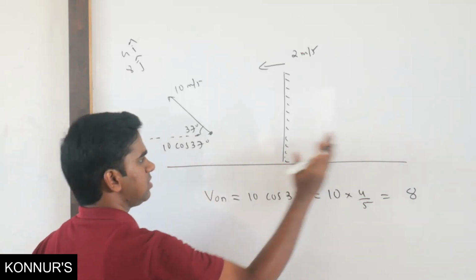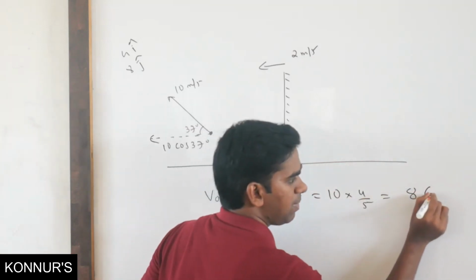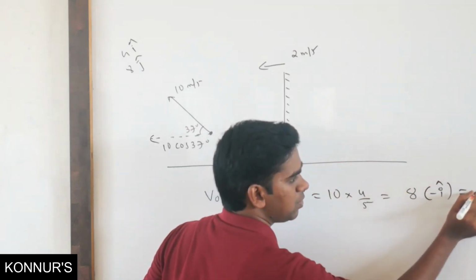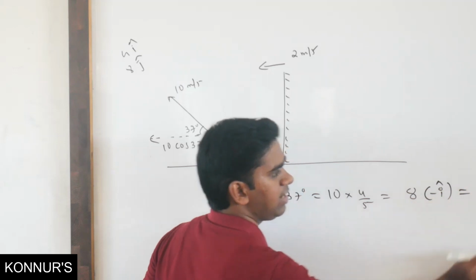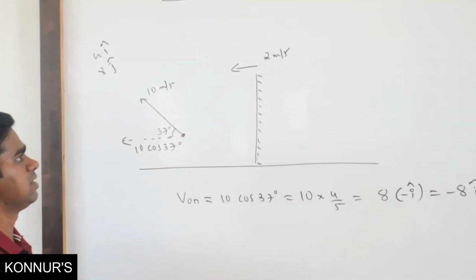Positive x-axis is this side, so it is along negative x-axis. So I will take minus i cap. So minus 8 i cap is your object velocity normal to the mirror.